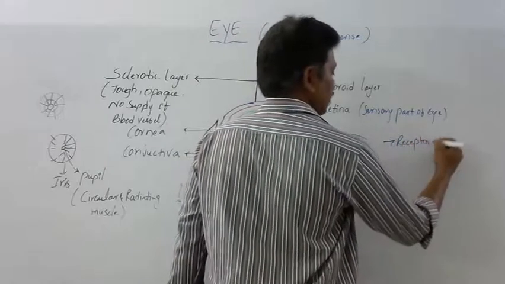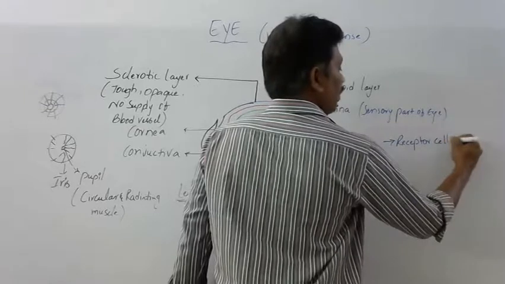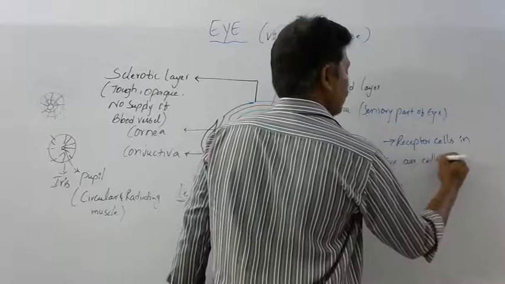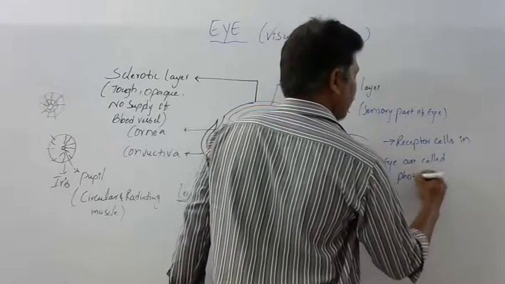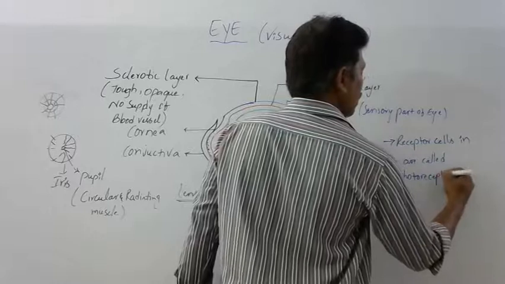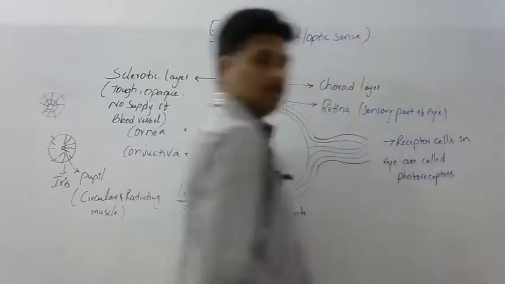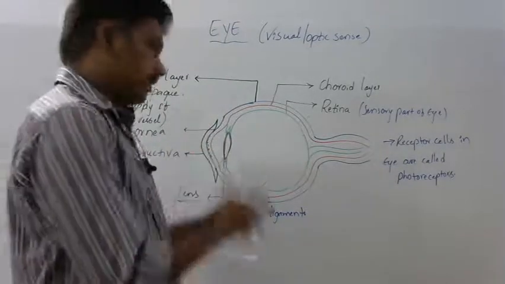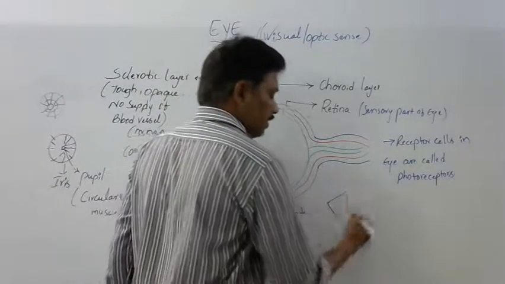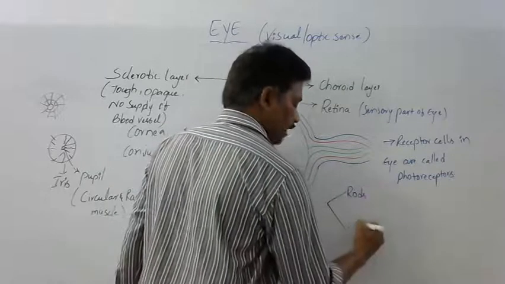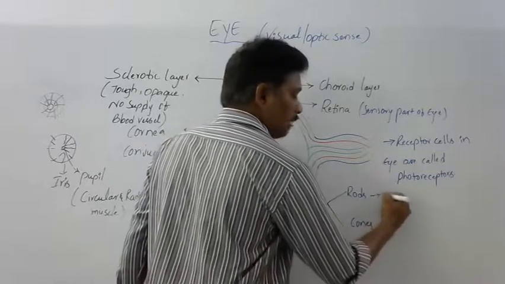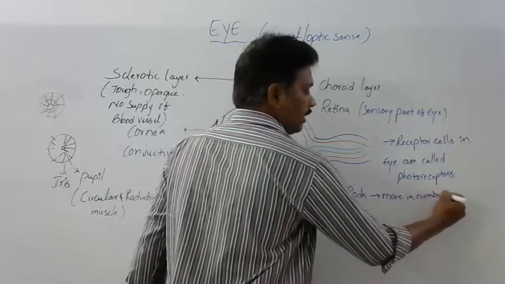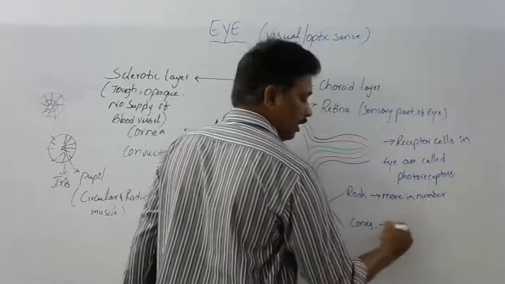The receptor cells present in the eye are called photoreceptors. Photo means light. The receptors which can receive light are called photoreceptors. There are two types of receptors. They are rods and cones. Rods are more in number than cones. Cones are less in number.